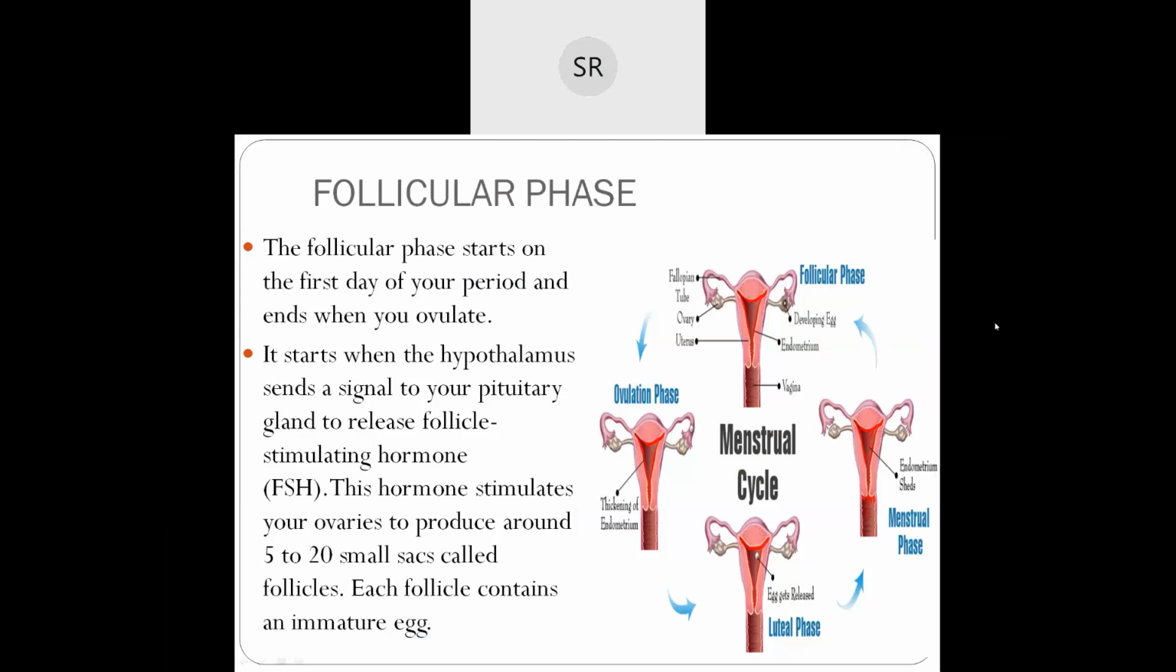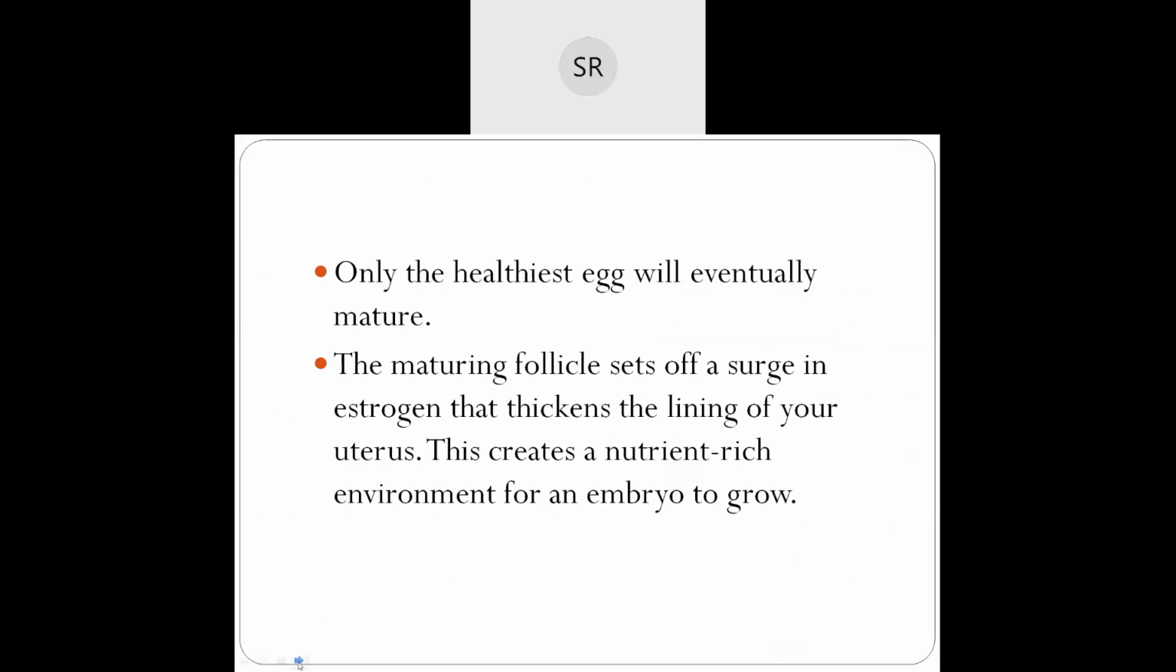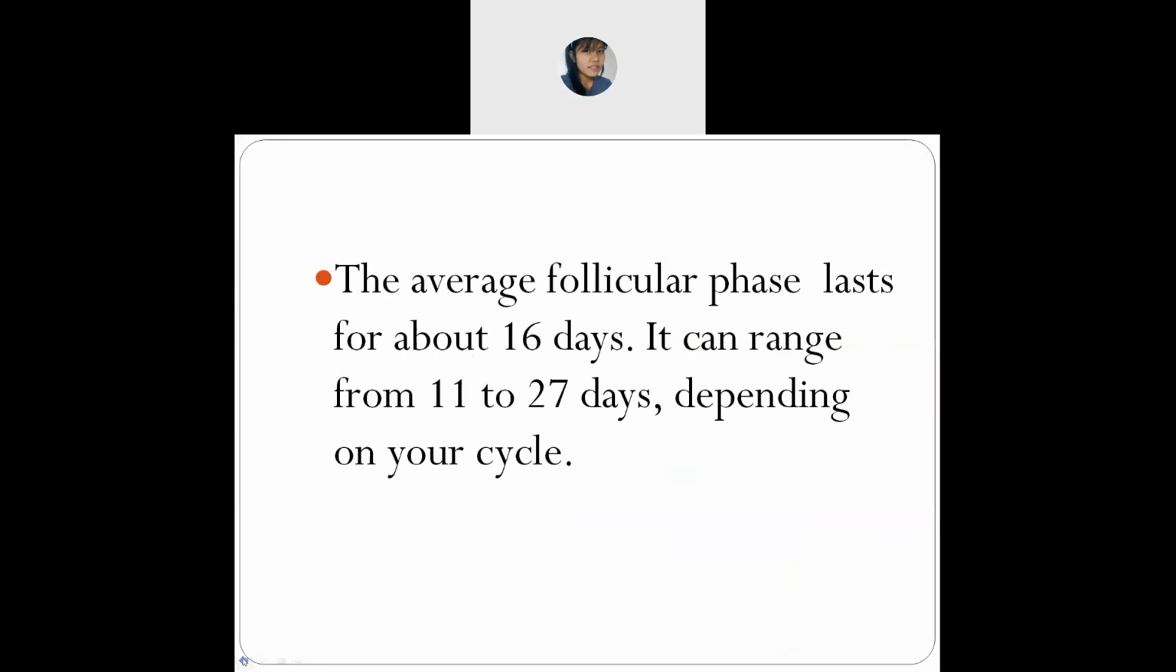Okay, follicular phase. Follicular phase starts on the first day of your period and ends when you ovulate. It starts when the hypothalamus sends a signal to the pituitary gland to release follicle stimulating hormone (FSH). This hormone stimulates your ovaries to produce around 5 to 20 sacs called follicles. Each follicle contains an immature egg. Only the healthiest egg will eventually mature. The maturing follicle sets off a surge in estrogen that thickens the lining of your uterus. This creates a nutrient-rich environment for an embryo to grow.